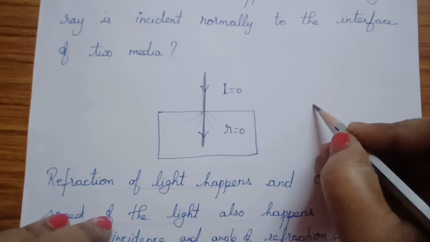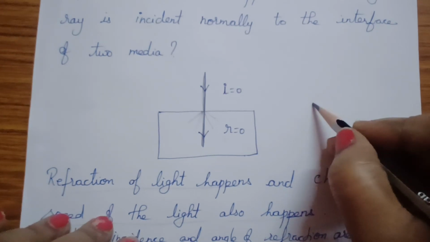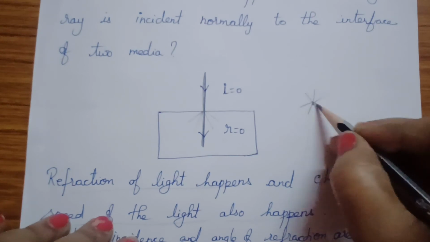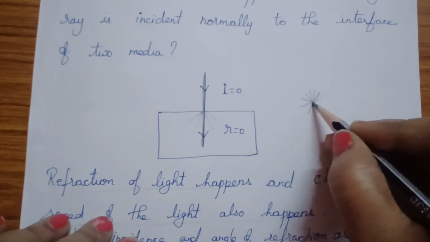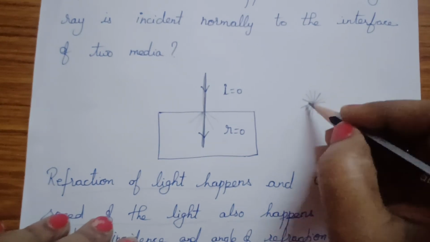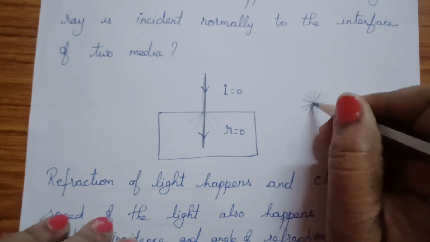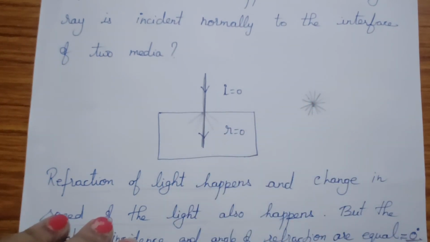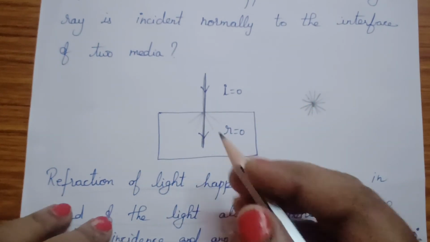For example, from the top view, I am showing that this is the point of incidence. Which direction it has to bend, or bend away from the normal, it does not know. Due to the nature of symmetry, it has to go straight. It cannot bend.